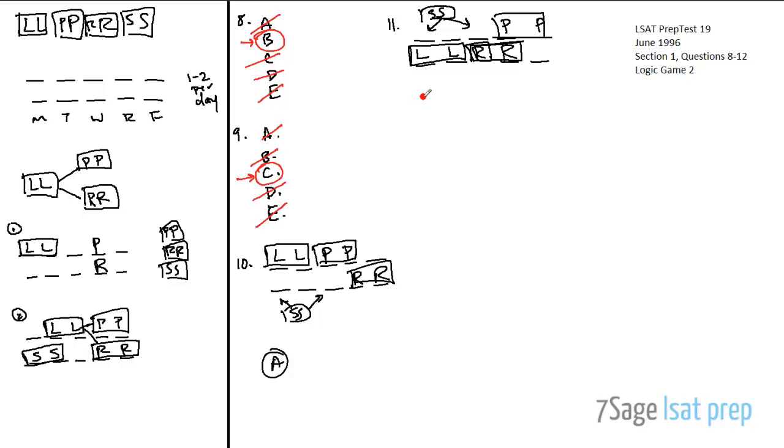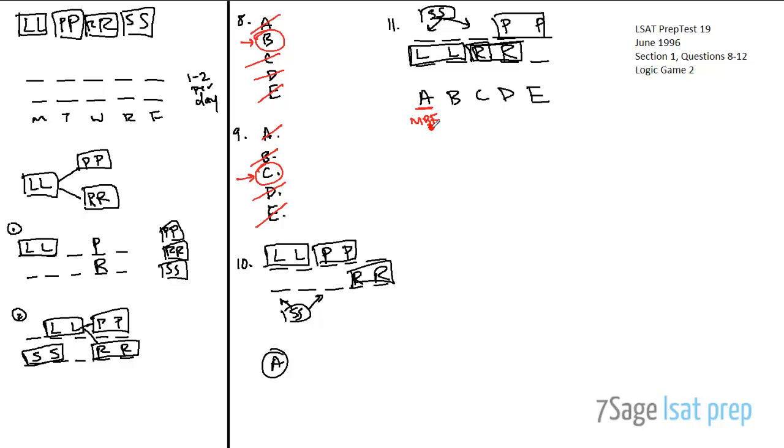Okay, so here's the thing. They're asking what must be false, which means that any of these things that could be true are eliminated from contention, right? Okay, so answer choice A. The workshop on lighting is in session both Tuesday and Wednesday. Nope. I don't think that can be the case. Because the last day of lighting, once again, has to come before the first day of rehearsal, so L has to be in 1 and 2, right? So answer choice A looks like a really good candidate for something that must be false.